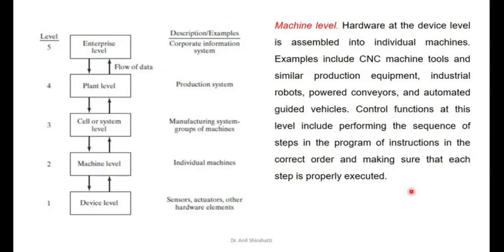Second is the machine level. Hardware at the device level is assembled into an individual machine. Examples include CNC machine tools, similar production equipment, industrial robots, power conveyors, automated guideways, all come under the machine level. Control functions at this level include performing the sequence of steps in the program of instruction in the correct order and making sure that each step is properly executed. For example, if I give a CNC program and feed it to the CNC turning machine, it should do the complete process. Then I can achieve this machine level automation.